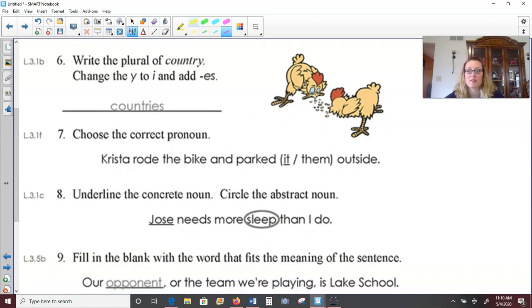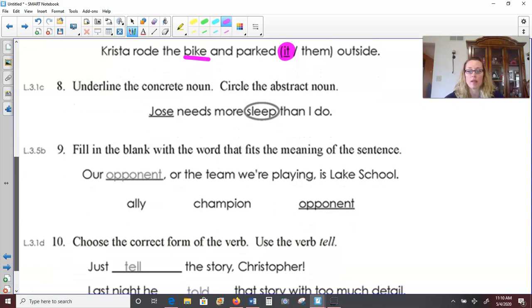All right, number 6, write the plural of country. And remember, it tells us to change the Y to an I and add ES. So for countries, we change the Y to an I, and then we add the E and the S to make countries. Number 7, choose the correct pronoun. Krista rode the bike and parked it or them outside. Well, she's only riding one bike, so she would have parked it outside. It is taking the place of saying bike again, so that would be a pronoun.